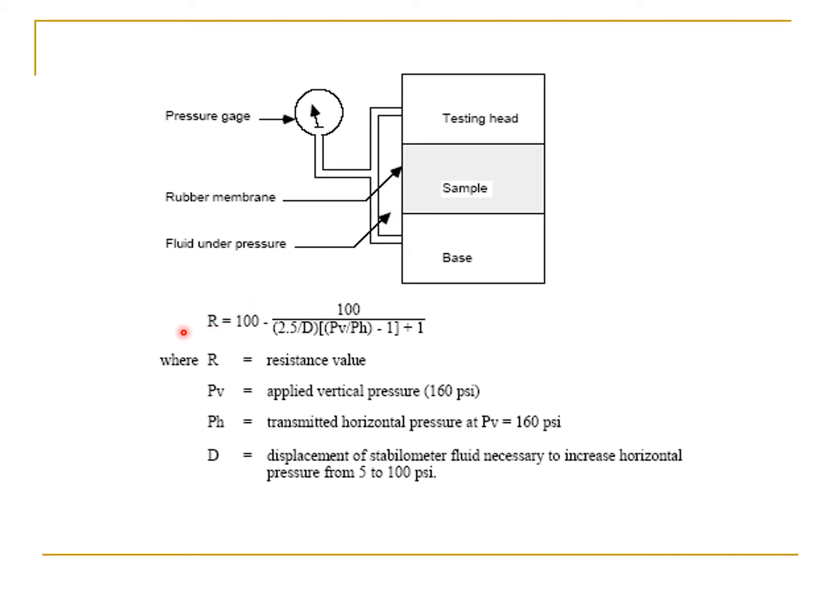So look at the different variables present in the formula. R is the resistance value, P sub V is the applied vertical pressure, and that is 160 psi that we have to apply, and P sub H is the transmitted horizontal pressure at the vertical pressure of 160 psi, and D is the displacement of stabilometer fluid necessary to increase horizontal pressure from 5 to 100 psi.